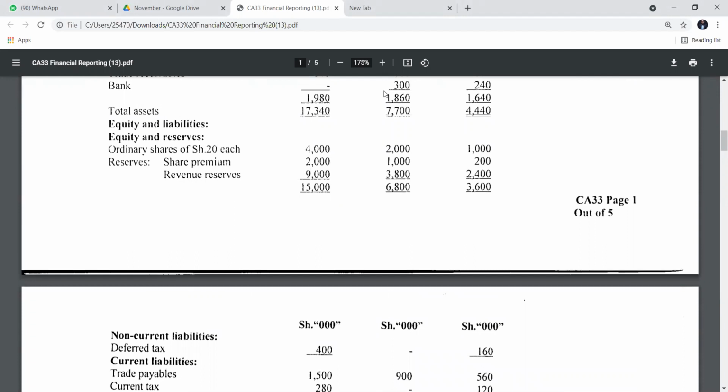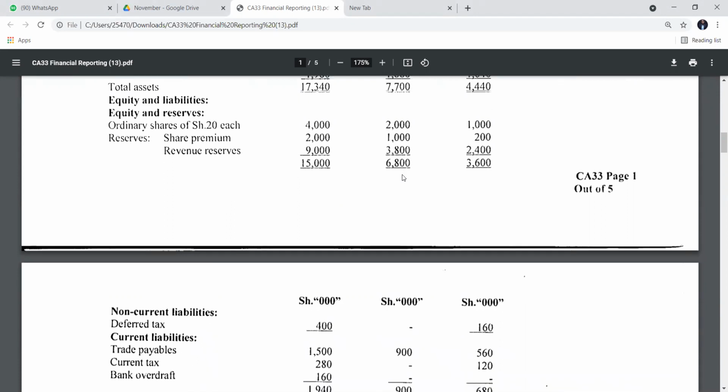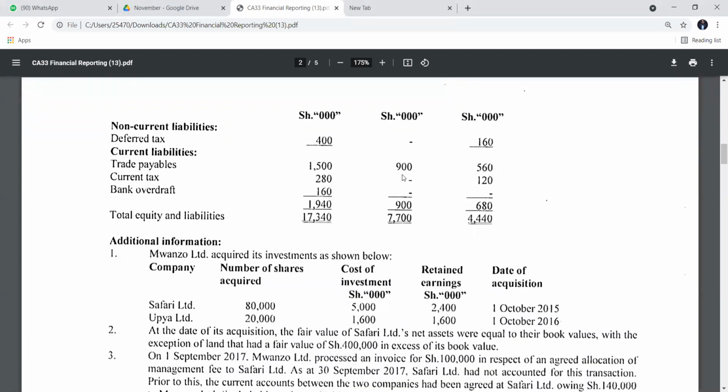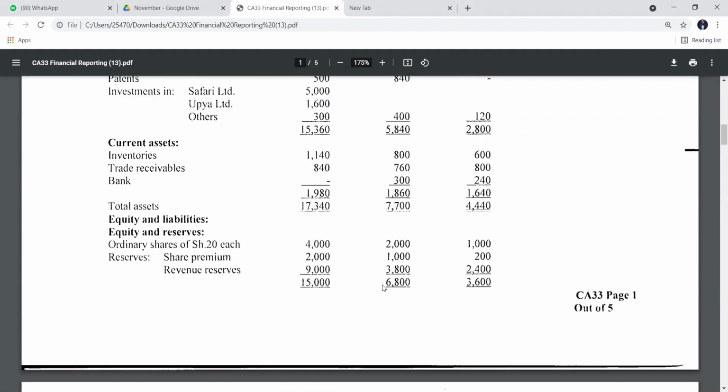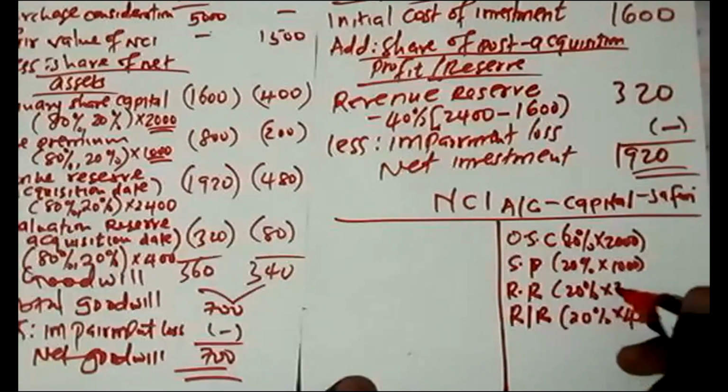So in short, I was supposed to copy this. So I have taken 2,000, 1,000. So the revenue reserve is this 3,800. Then the revaluation is the one which was under additional information number 2, the 400. So the revenue reserve is this 3,800. This is what we have picked from here.